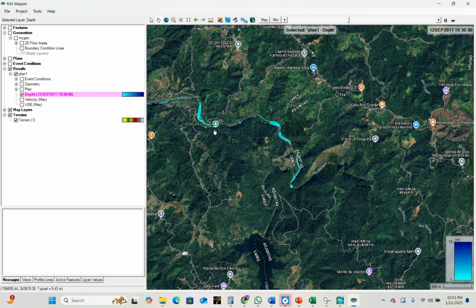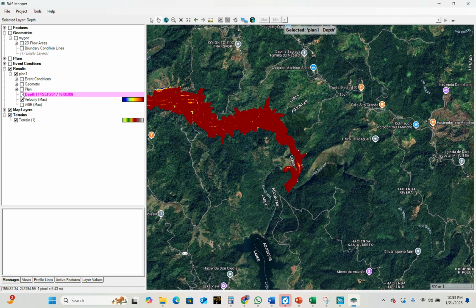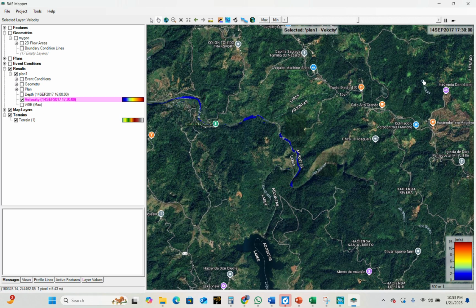Also, we can see the changes in velocity, and it is the maximum velocity, and when we run the changes in the velocity, we can see how it changed. Basically, at the time of 20 September, we have a very intense flood.